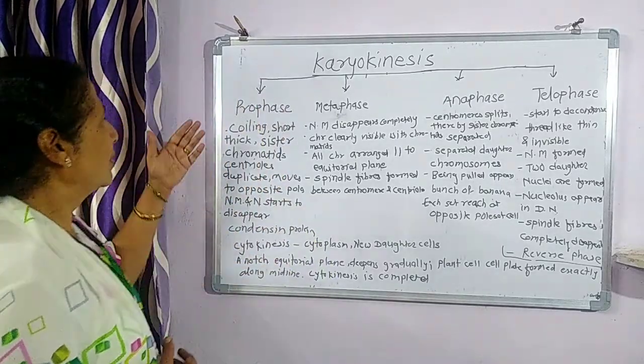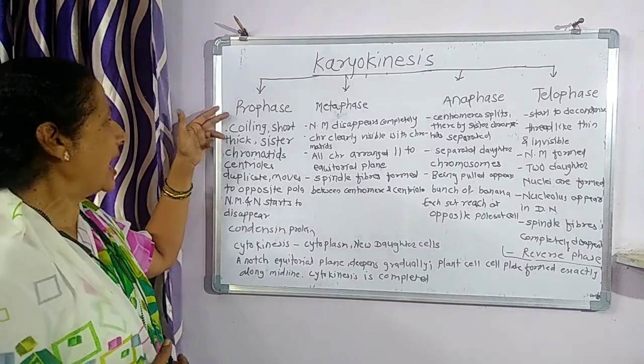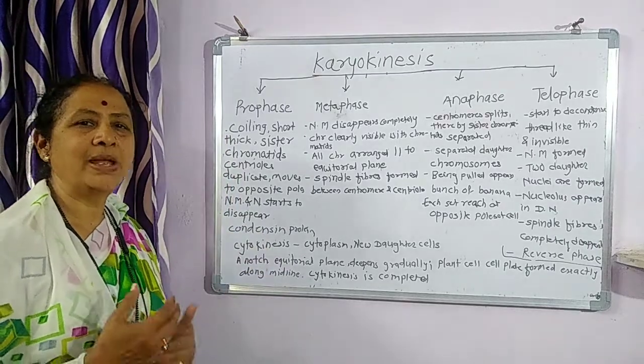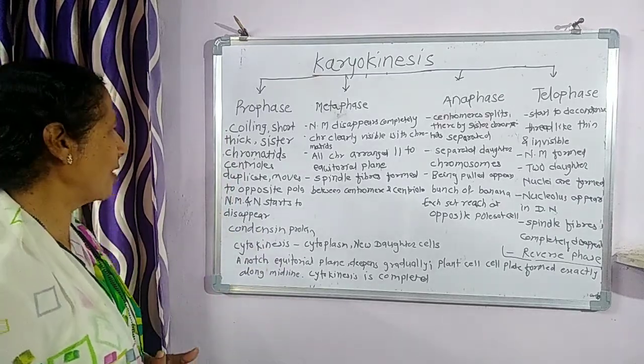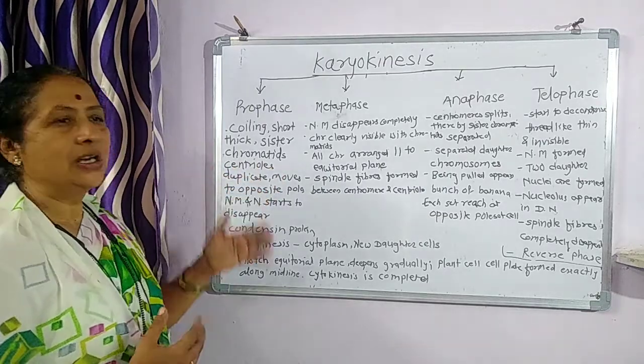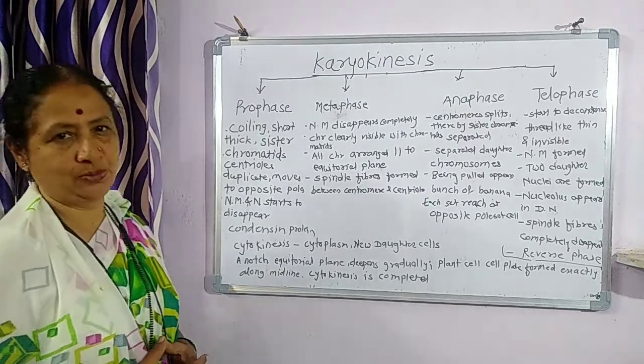Look here. Prophase is the longest stage, and in this, coiling or shortening and thereby thickening of the chromosomes occurs. The centrioles duplicate and move towards the opposite poles.